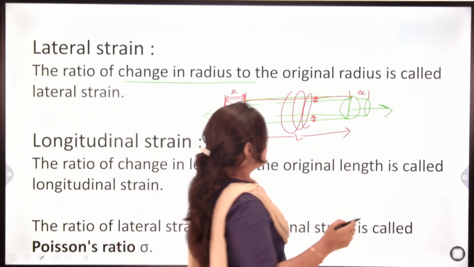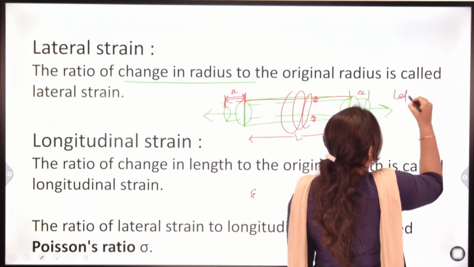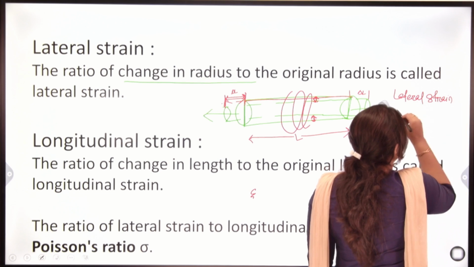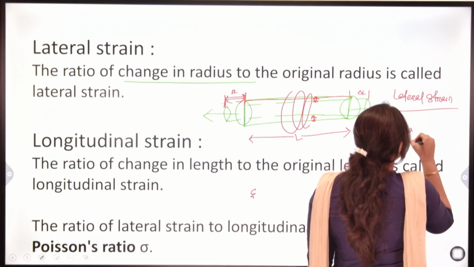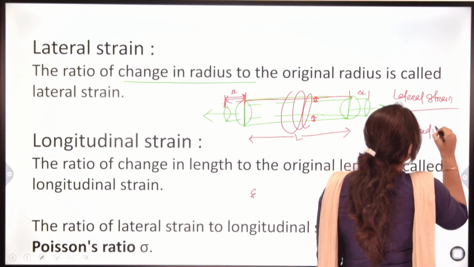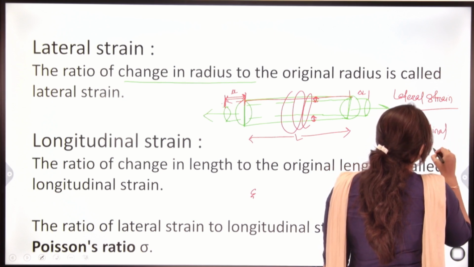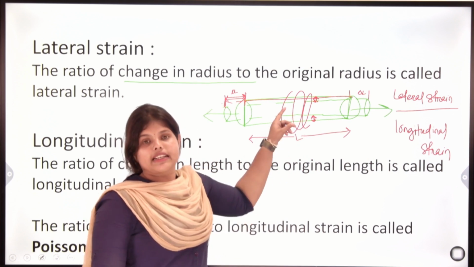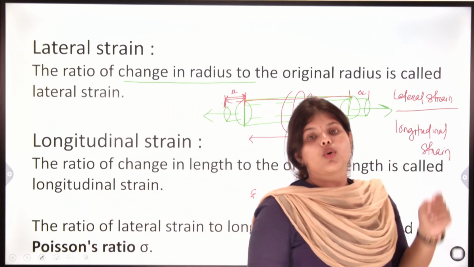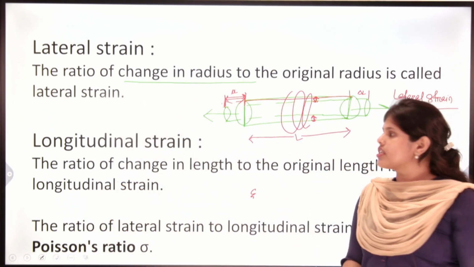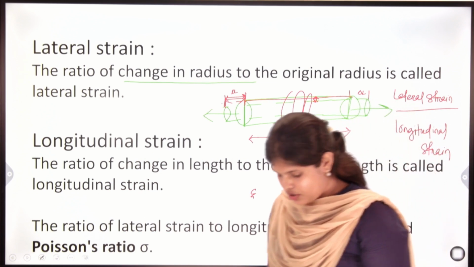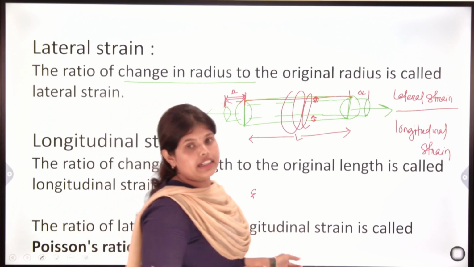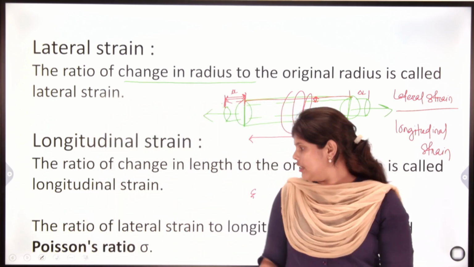Here we got two points: lateral strain upon longitudinal strain. From this lateral strain and longitudinal strain, we get Poisson's ratio. What is Poisson's ratio? Poisson's ratio is the ratio of lateral strain to longitudinal strain.